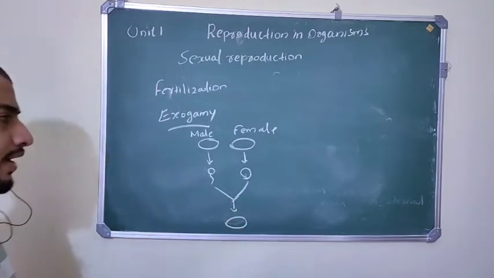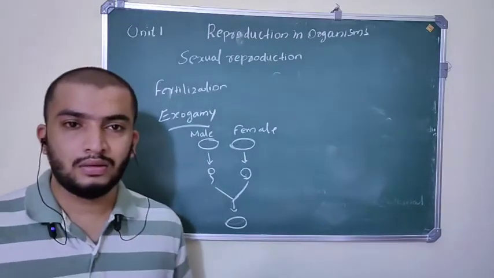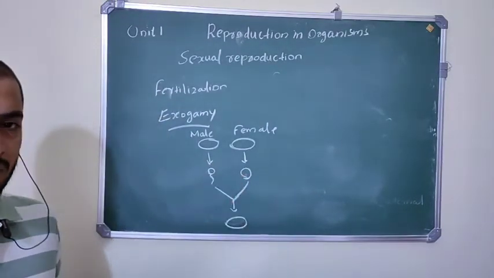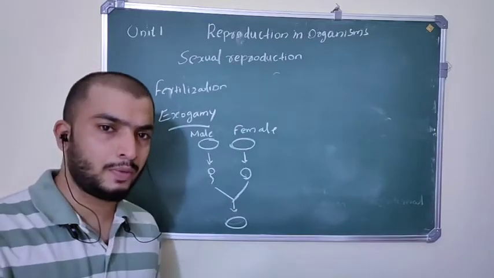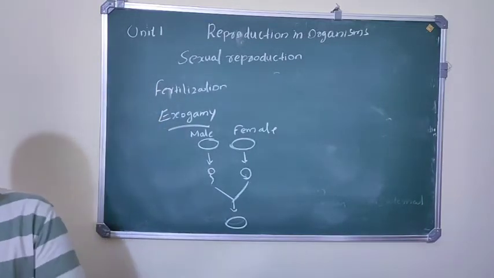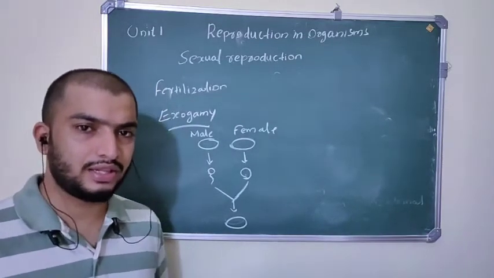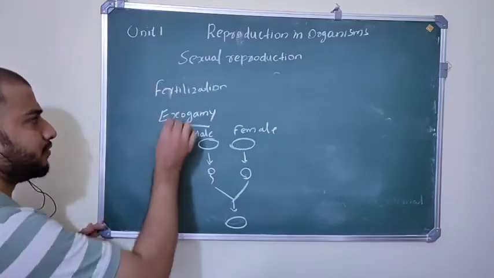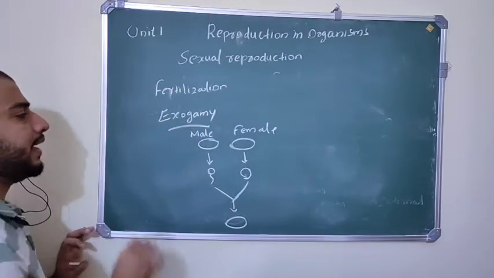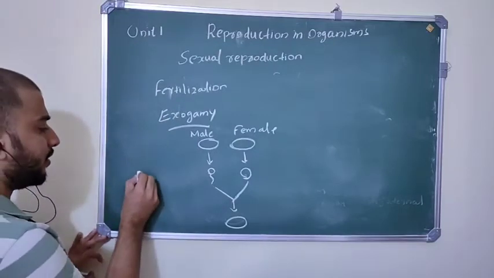So that is called exogamy. So here gametes are produced from different parents. Male gamete is produced from the male parent and female gamete from the female parent, and they fuse and form a new individual. That type of fertilization is called exogamy. Example, humans.